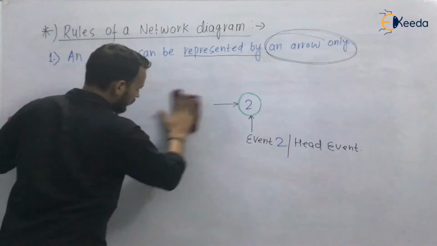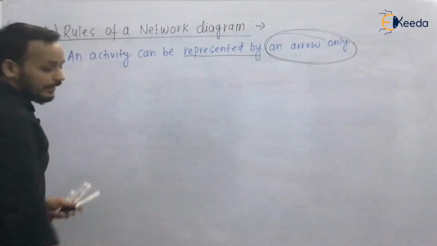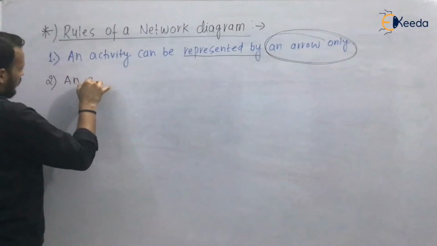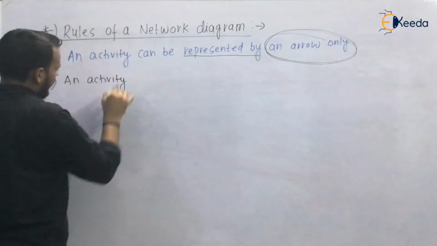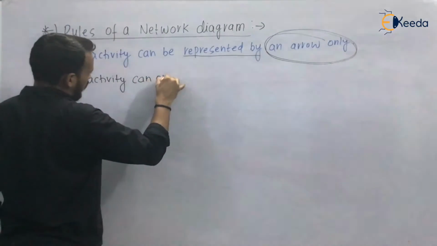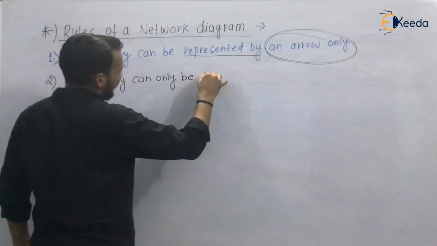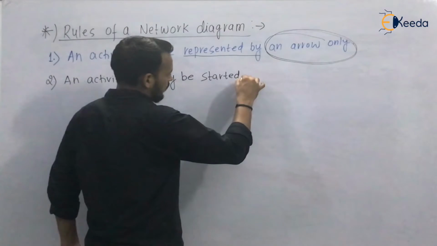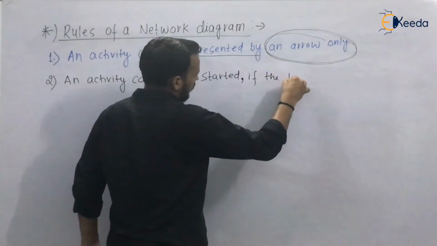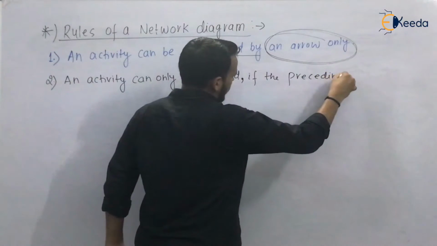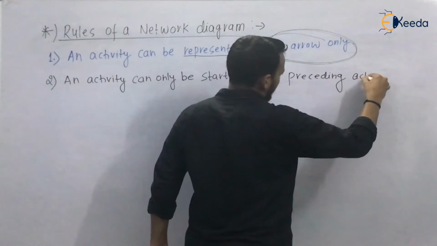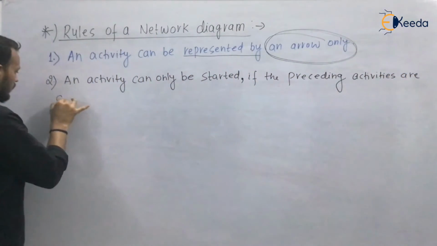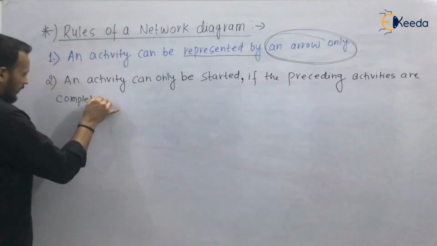What is the next rule? The second rule says an activity can only be started if the preceding activities are completed.